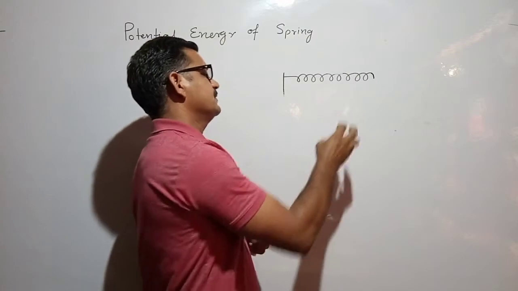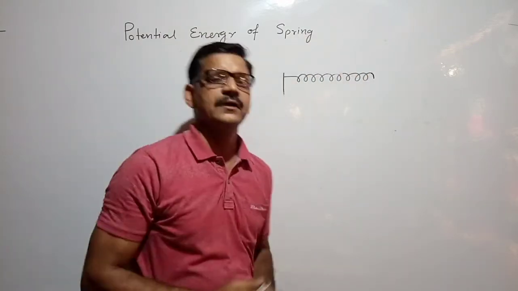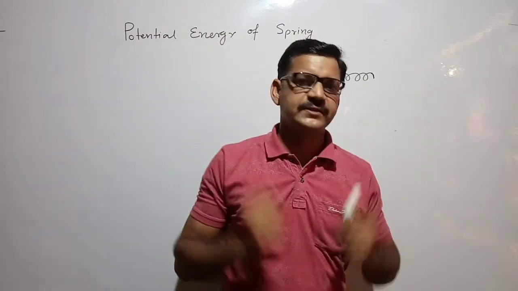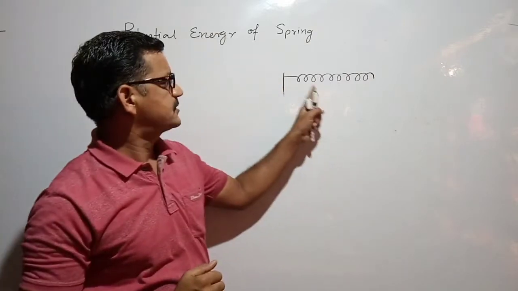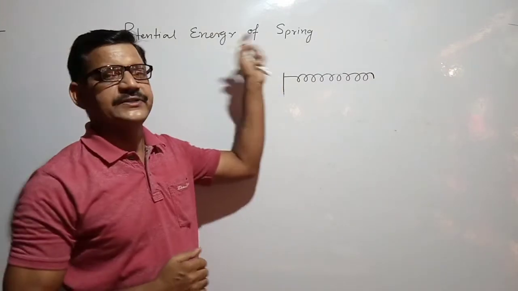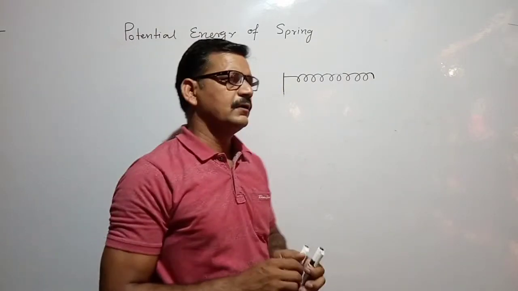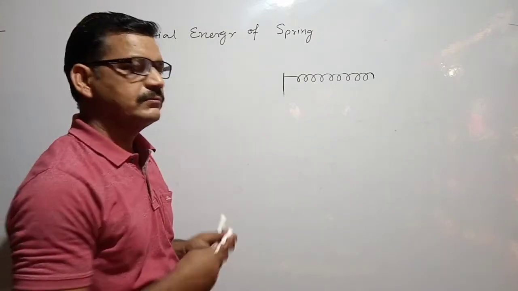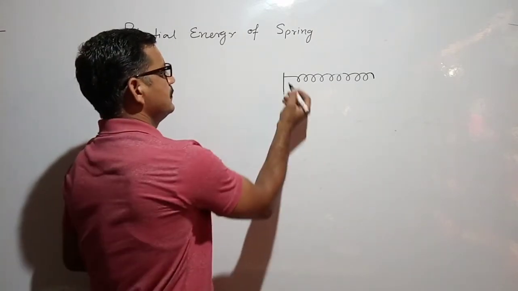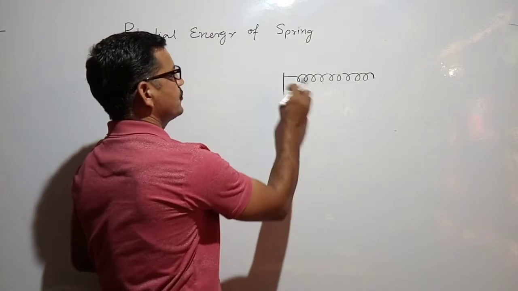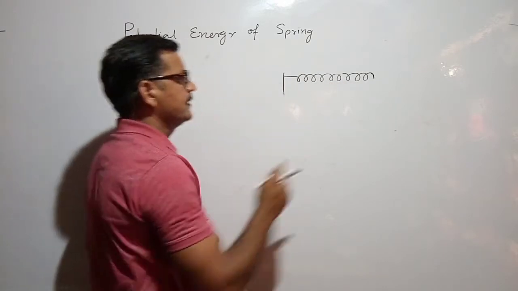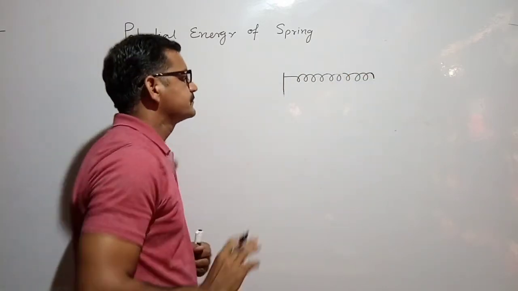Whatever work is done on the spring to compress or stretch it is stored inside the spring as potential energy. So let us discuss how. Let me have a spring whose one end is fixed here and the other end is free.